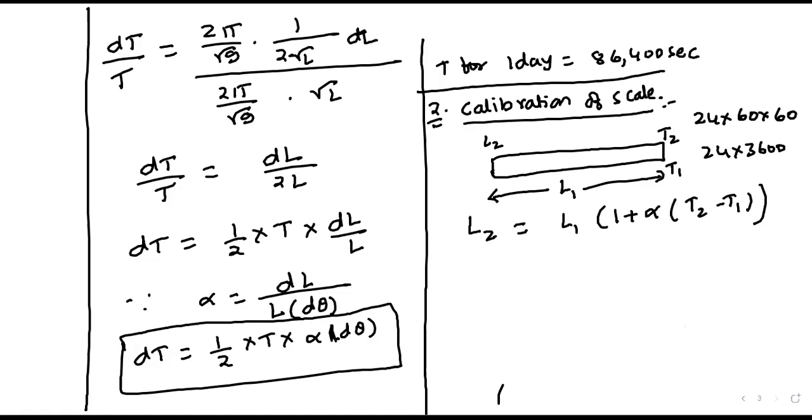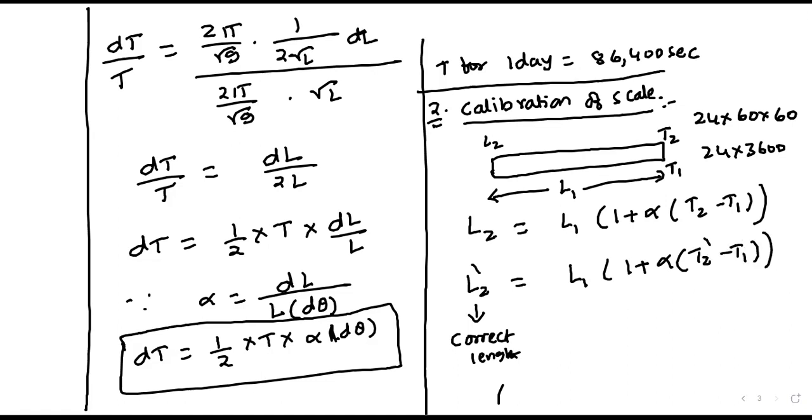Now suppose, while preparing the scale, it is found that instead of L2, L2 dash is the correct length. That is L1 times 1 plus alpha times some temperature change. So they will ask what is the change in measurement between the correct length and the measured length. L2 is the measured length, so that is L2 dash minus L2.